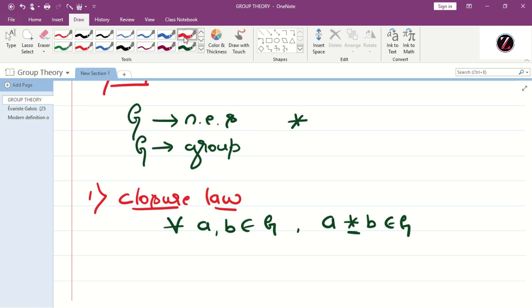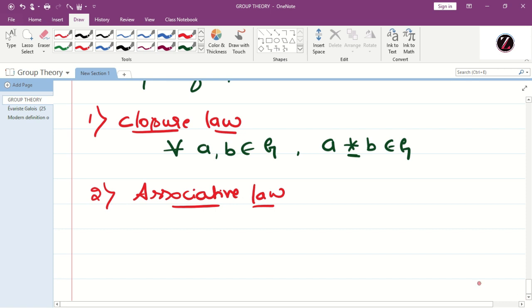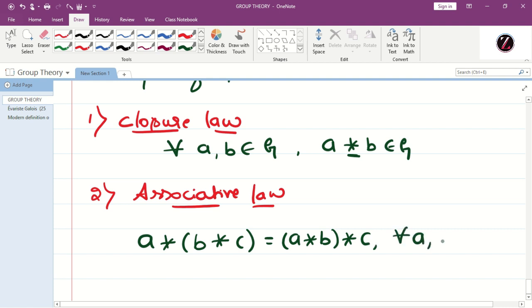So the second law is associative law. What is associative law? a star (b star c) is equal to (a star b) star c, and this must be true for all a, b, c belongs to G. And the third one is identity law.